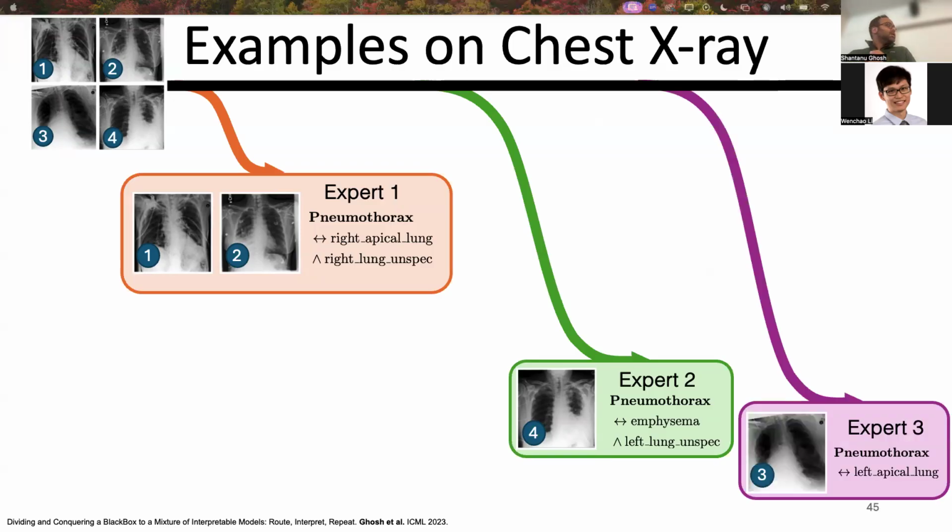And finally, expert 3 uses left apical lung to classify the third image as pneumothorax. You can see that a specific expert classifies specific images using specific concepts. So our method focuses on discovering local concepts, which are important for that group only.